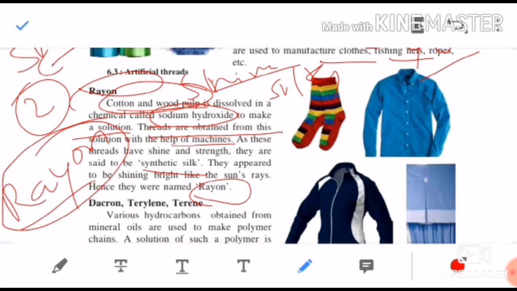So remember how rayon is made. One solution is made by dissolving cotton and wood pulp in a chemical called sodium hydroxide. From this solution, with the help of machines, rayon threads are made, and they are very silky and shiny. They are strong. They are also called synthetic silk, and they are very shining like the sun's rays. That is why their name has been given rayon.